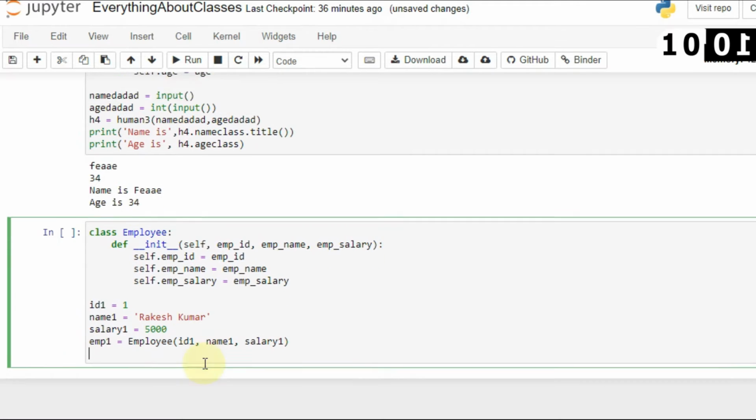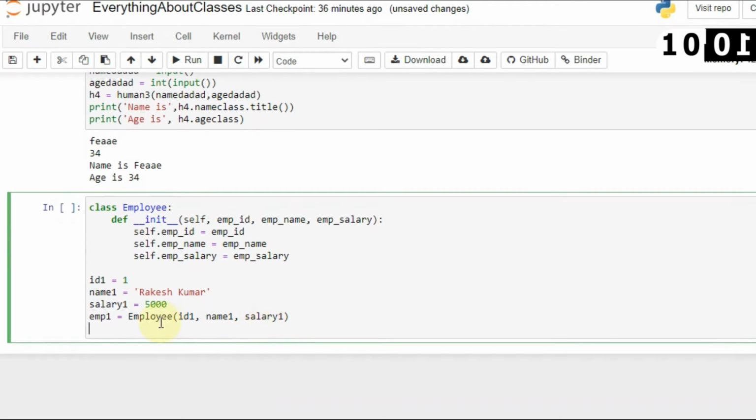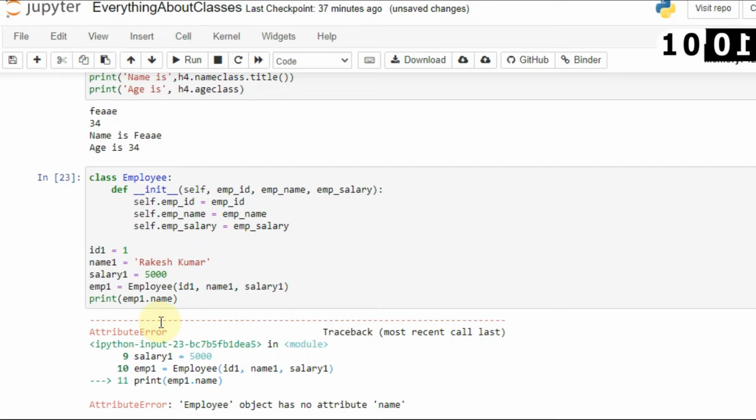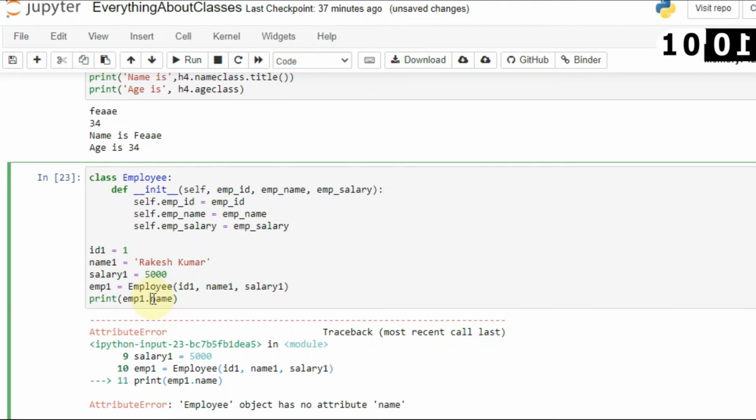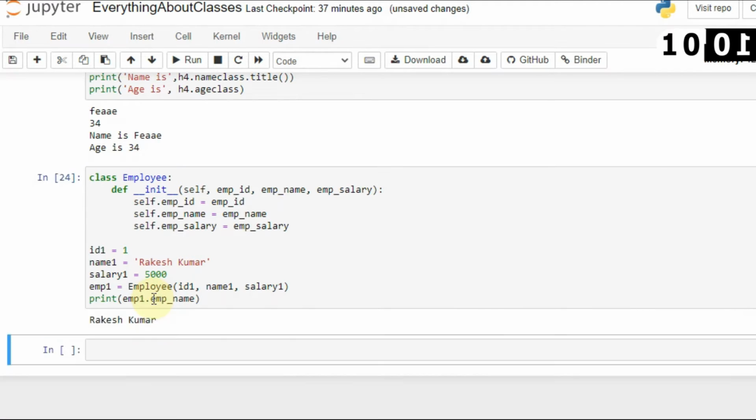Now the object is already created. Now I want to access this, so you can simply call those attributes. So I will say print employee1 dot name. Let's first check that. Okay, now I will continue. Oops, there is no name, it's employee name. So now it will show me Rakesh Kumar.